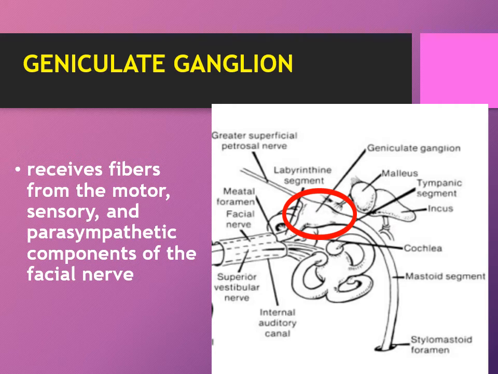The geniculate ganglion receives fibers from the motor, sensory, and the parasympathetic components of the facial nerve, and it gives off the greater superficial petrosal nerve as well as the tympanic segment of the facial nerve.